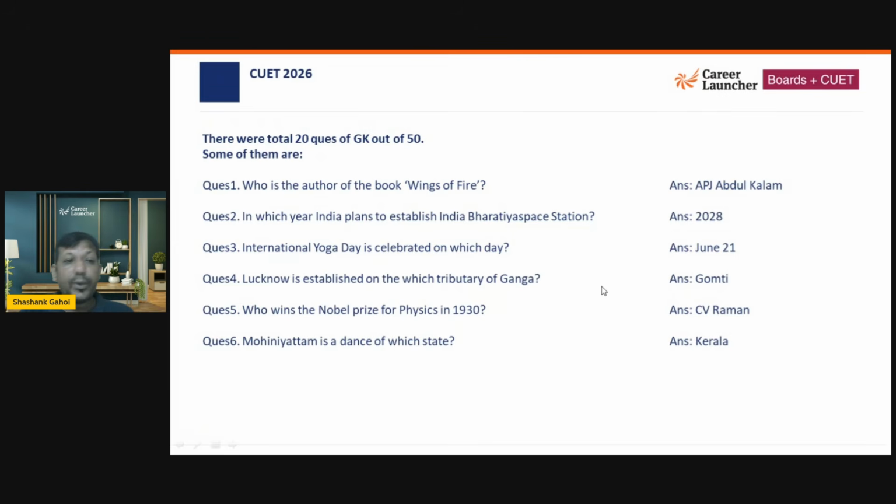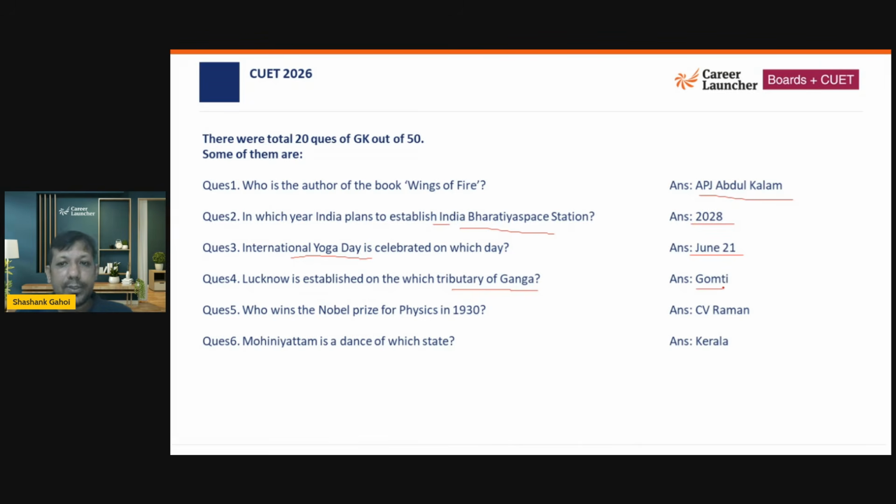So basically, we get 20 questions out of 50 in GK, and these are a few questions that I came to know. Who is the author of Wings of Fire? The answer was APJ Abdul Kalam. The second question was, in which year does India plan to establish the Bharatiya Space Station? The answer is 2028. International Yoga Day is celebrated on which day? That is June 21.